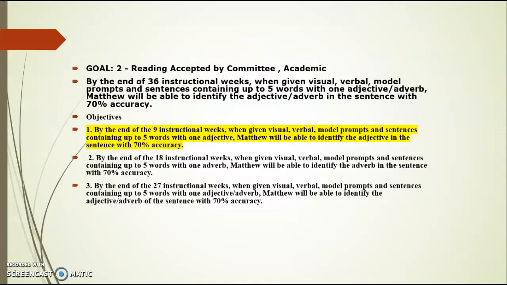For goal number 2, we are going to continue talking about identifying adjectives in a sentence.